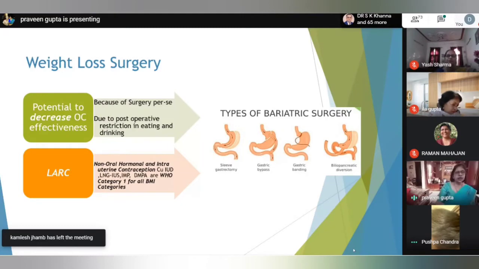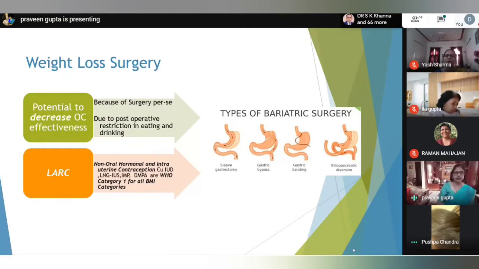Bariatric surgery has the potential to decrease oral contraceptive effectiveness because of the surgery per se. It leads to malabsorption, as well as post-operative restrictions in eating and drinking, and diet restriction. Surgeons prefer a fluid diet and then they go over to a solid diet. So it is difficult, and they advise patients to take medication in liquid form. So the effectiveness of oral contraceptives might be decreased in these patients.